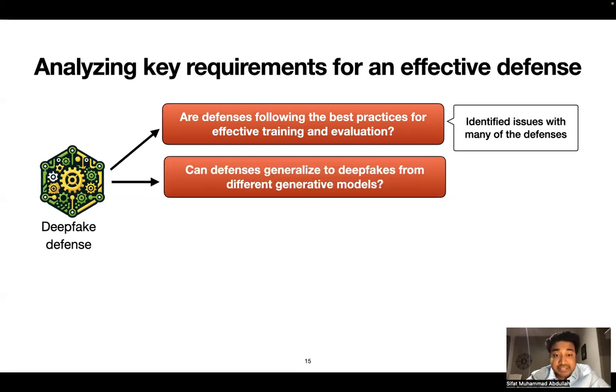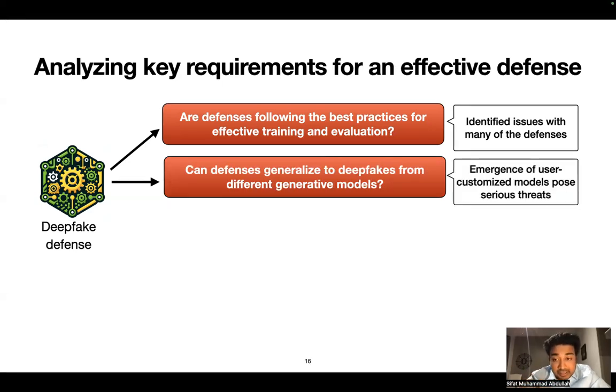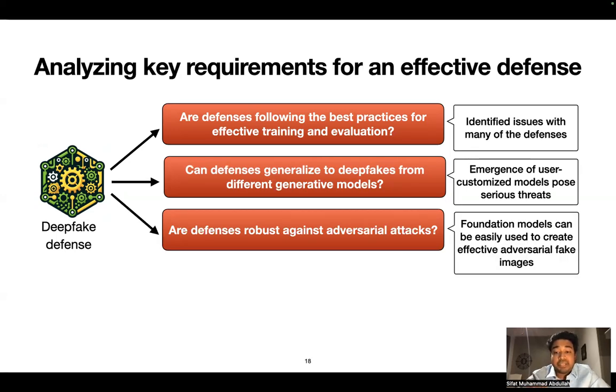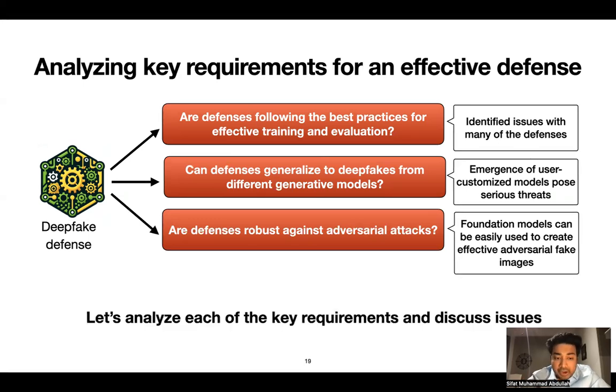Second, can defenses generalize to deepfakes from different generative models? Here, the emergence of user-customized models pose serious threats to the generalization performance of defenses that we will discuss. And finally, are defenses robust against adversarial attacks? We see foundation models can be easily used to create effective adversarial fake images that we will discuss. So now let's analyze each of these 3 key requirements and discuss their issues.